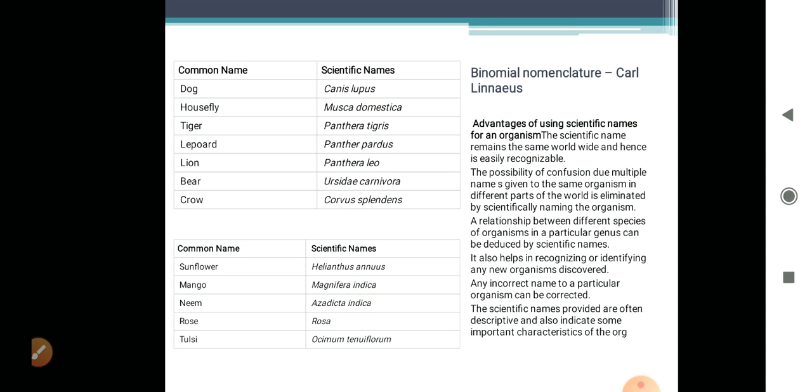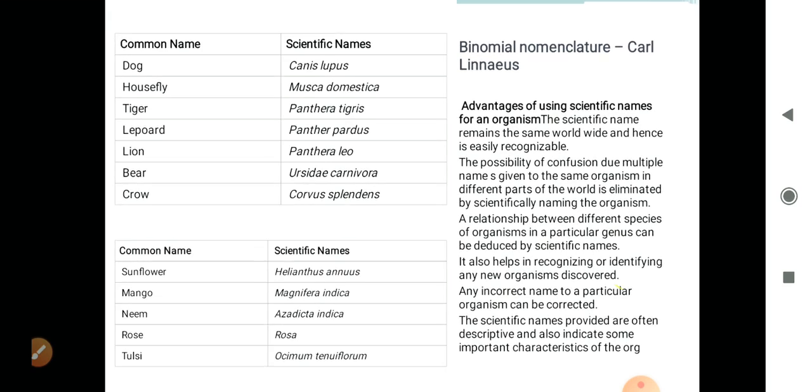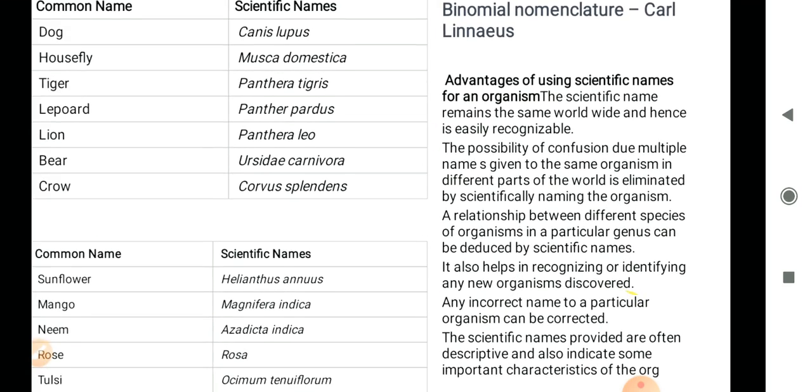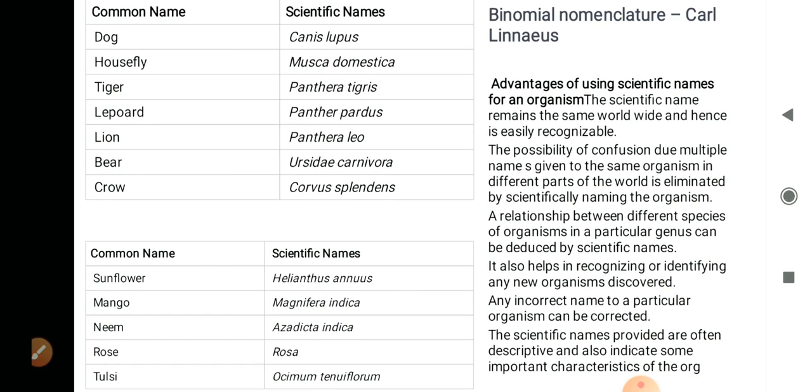Carl Linnaeus was a great scientist. He classified the living organisms. Now, what are the advantages of using scientific names for the organisms? The scientific name remains the same worldwide and hence is easily recognizable. The possibility of confusion due to multiple names given to the same organism in different parts of the world is eliminated by scientifically naming the organism.